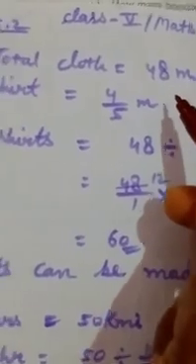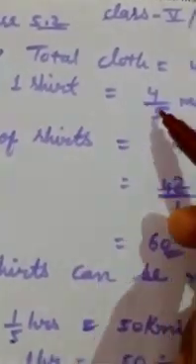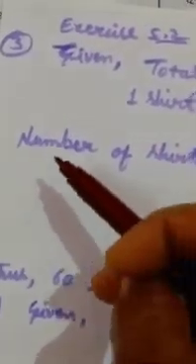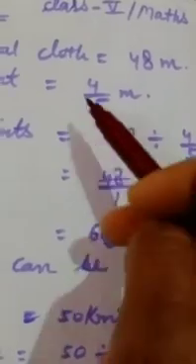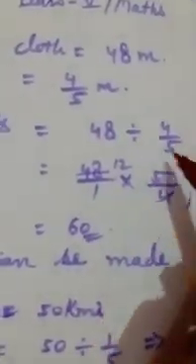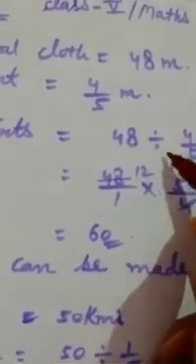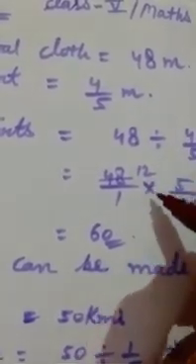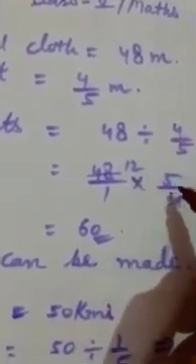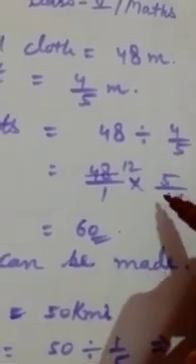See the solution. In the given part, you have to write total cloth is given, 48 meters. One shirt's measurement is 4 upon 5 meter. We have to find the number of shirts. So we have to divide the total cloth by the one shirt measurement. That is 48 by 4 upon 5. The sign should change, divide becomes multiply, and the number gets inverted, 5 upon 4.